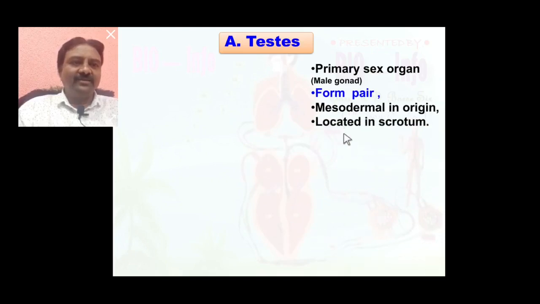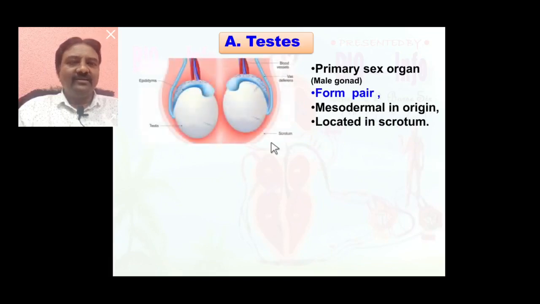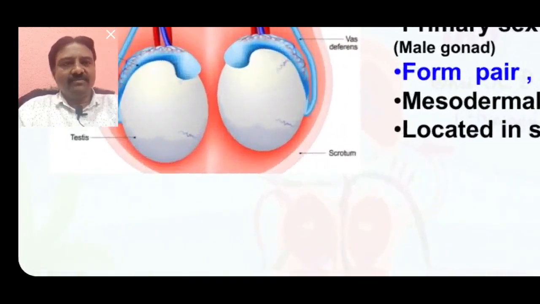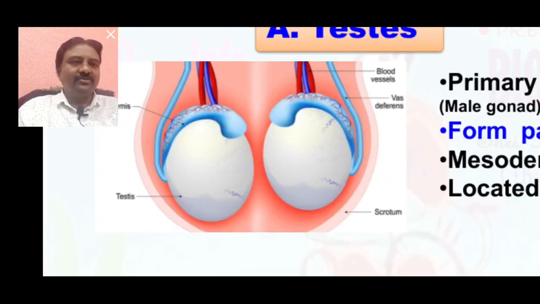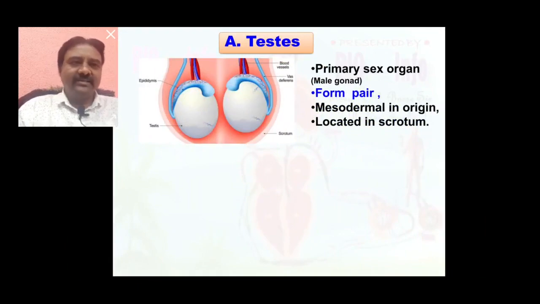Now testes are located in scrotum. See here scrotum diagram. This is the scrotum seen. This one is septum. Due to septum, scrotum is divided into two compartments. Each compartment contains a testis, seen. So scrotum, inside present testes located in the scrotum.